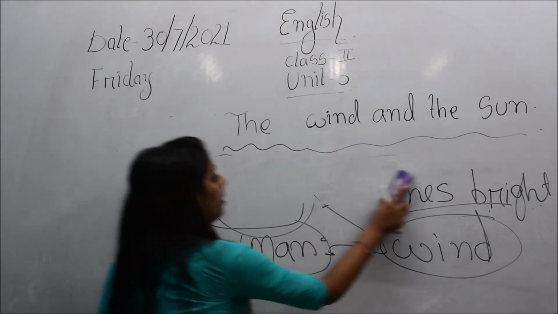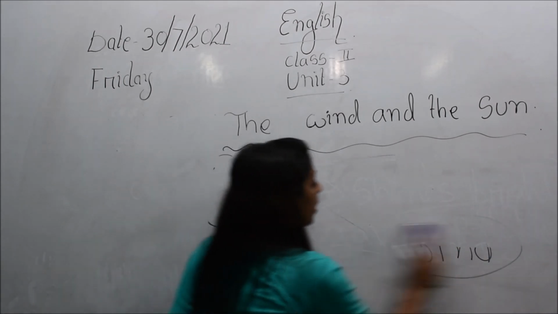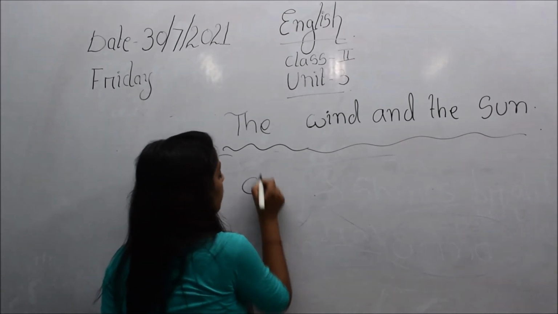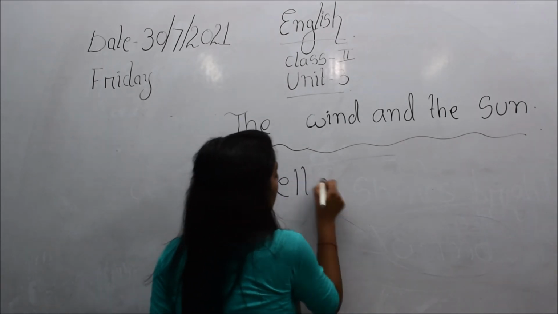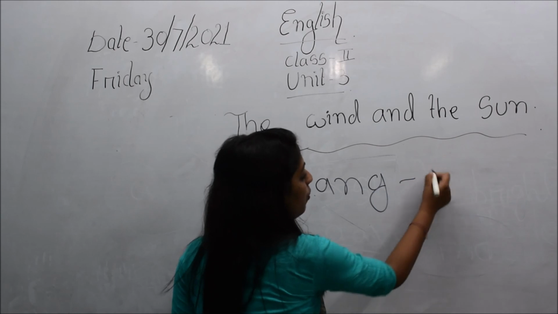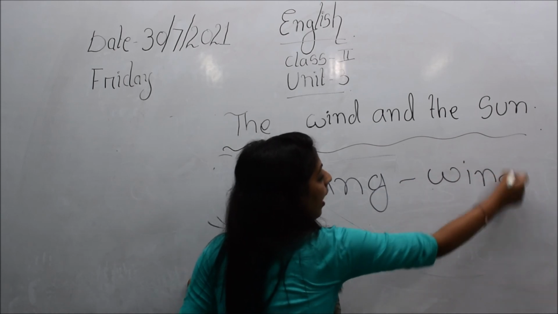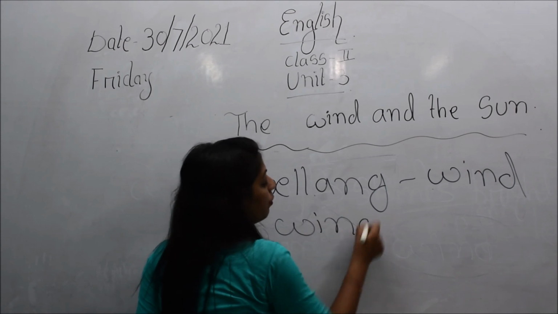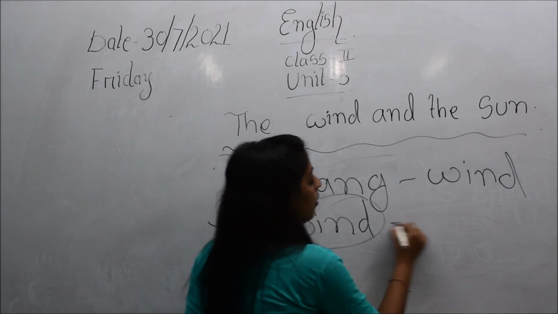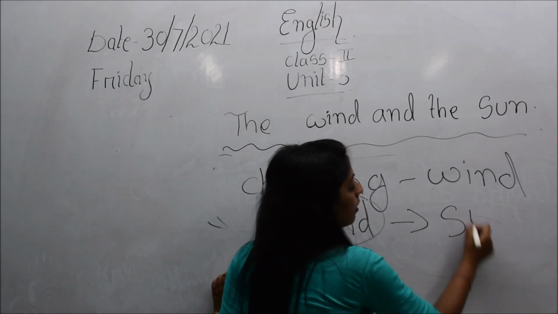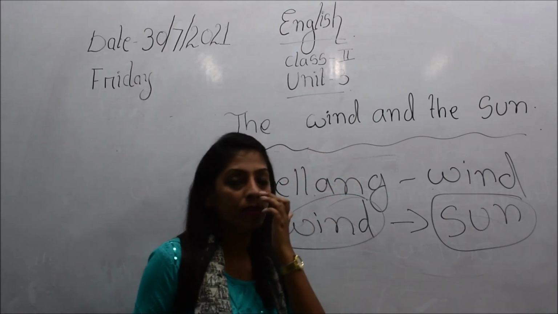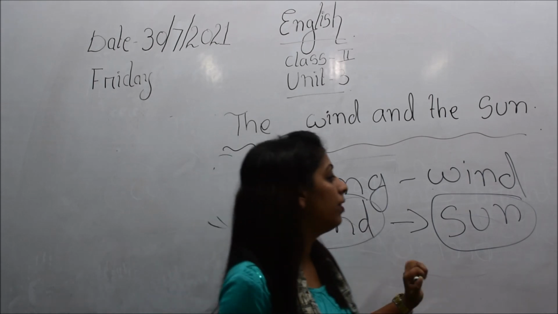So finally in this story, we have come to know that the challenge was given by the wind. Okay, children, and who got the first chance? The wind got the first chance, and finally who won? The sun won finally.